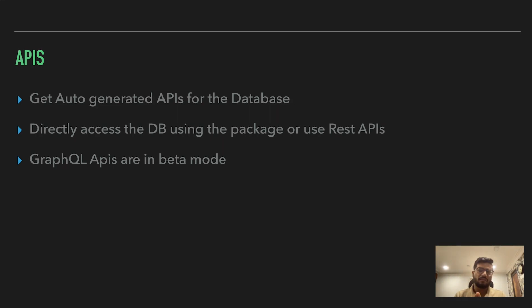The GraphQL APIs here are in beta mode. Once they are available, it will make our life easier. We can get auto generated APIs for the database. According to the tables you define, the indexing you do, or the columns you define, you get the APIs automatically generated. I'll show later how we can use the dashboard, and how we can create different APIs without doing coding.